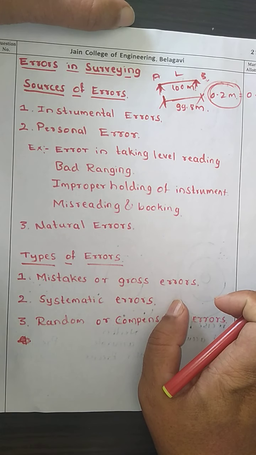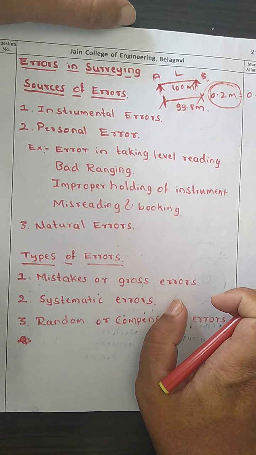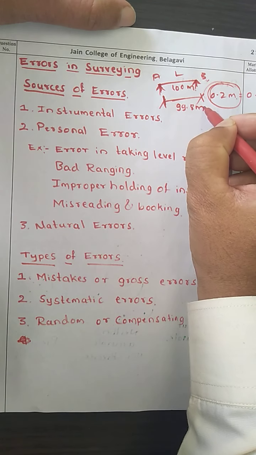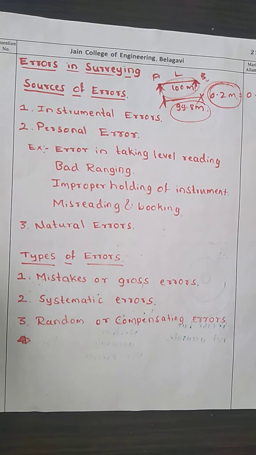The difference between the measurement and the true value of the quantity measured is called the error of measurement. I repeat, the difference between the measurement and the true value. Measurement is what you have measured, and this is the true value. Now what is the difference between them? That difference we call an error.